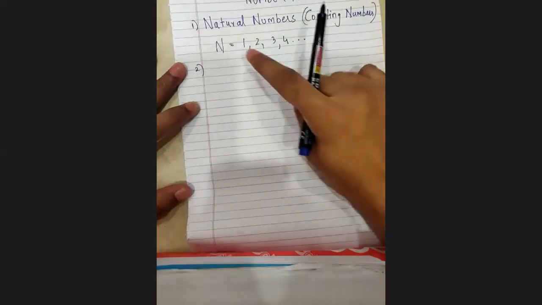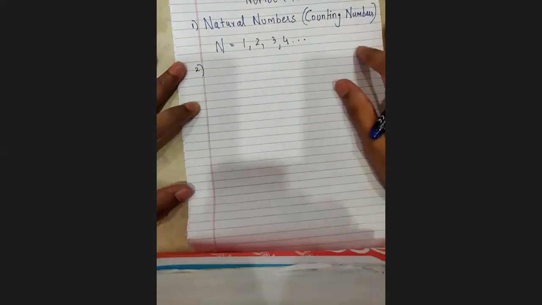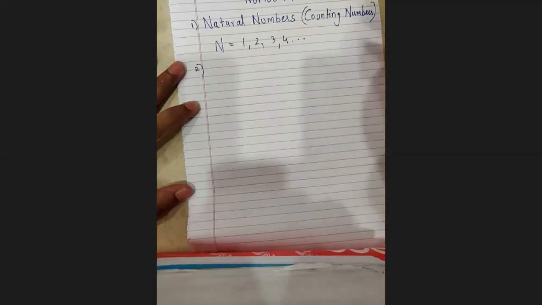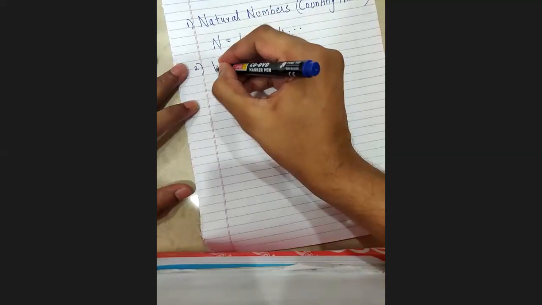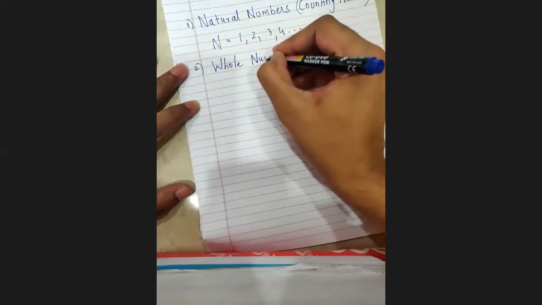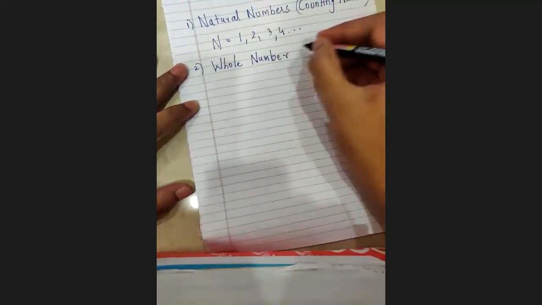See, for counting, you might not require 0, but to complete the process of counting, if you don't have anything and I ask you how many do you have, that 0 is necessary. So to add something to our natural numbers to complete our counting, we call it whole numbers. This completes our counting process. That is the second type of number, whole numbers.